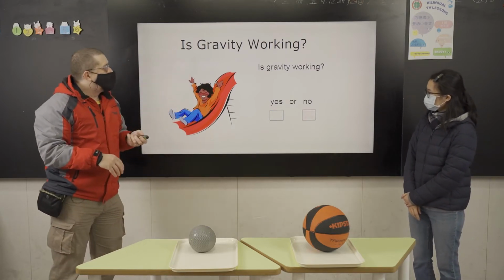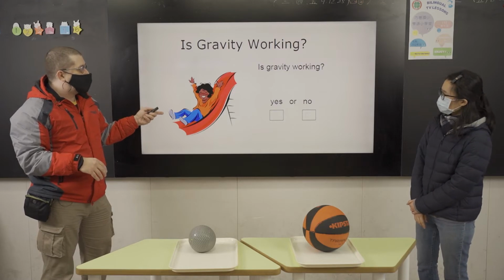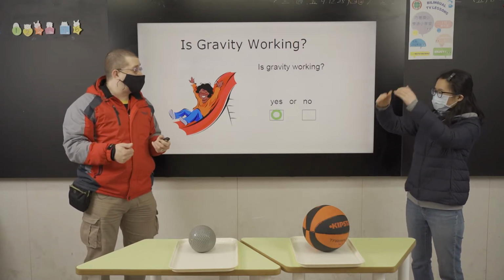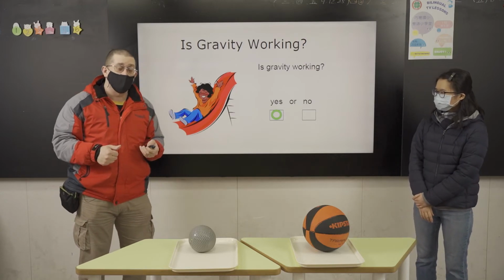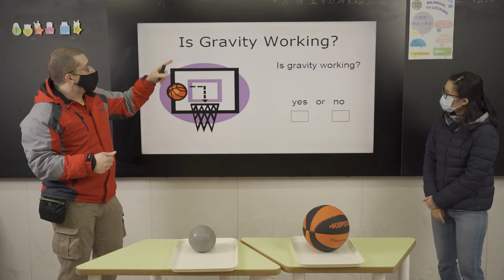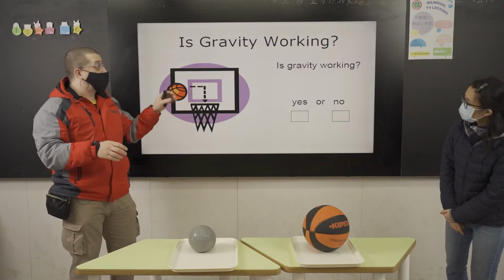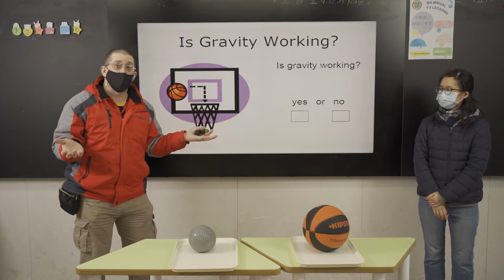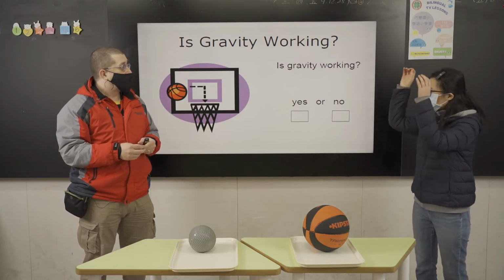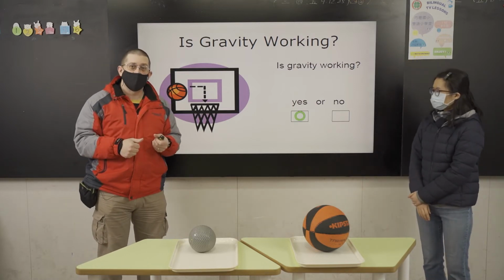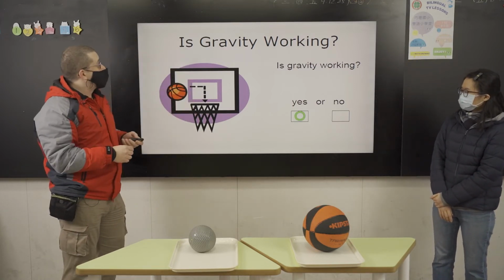All right, so now, is gravity working? If you're on the slide, Teacher Sunny, is gravity working? What do you think? Yes, it is. Gravity is working. And when you're playing basketball and you shoot the basketball, is gravity working? The basketball will fall down, so it works. Yes, ding dong, it is working, good.